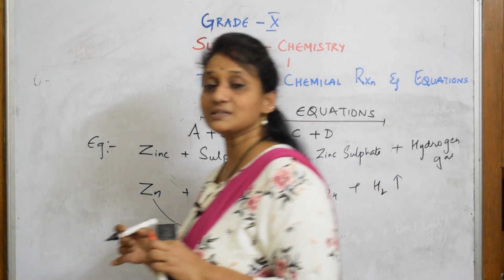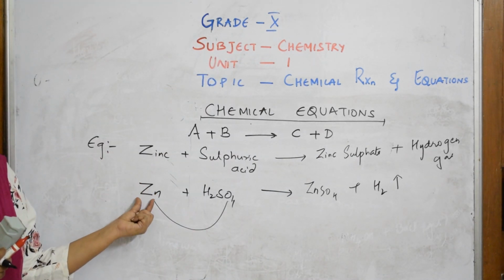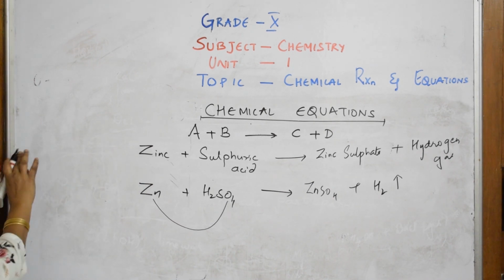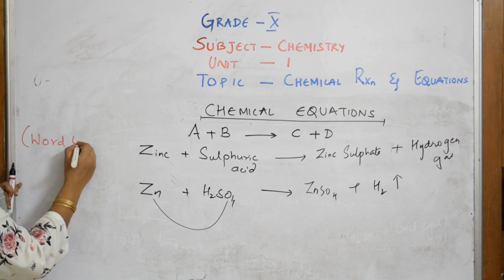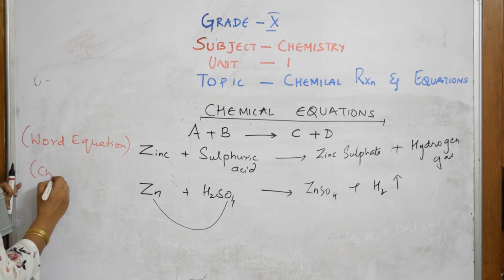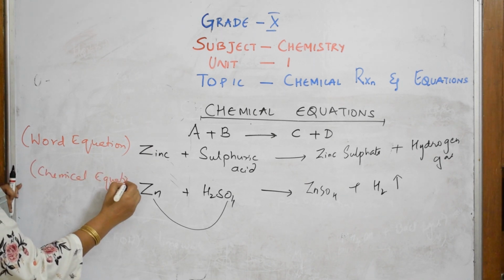So this is what a representation is. This is the word form. This is a chemical equation. So let us write that. What is this called? This is called word equation. And this is called chemical equation, the chemical equation with the symbols.